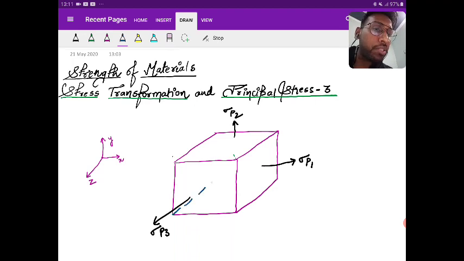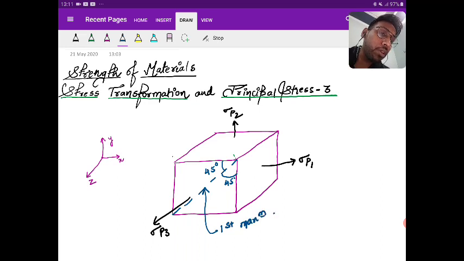I'm saying this as the first shear plane, just to help you understand. This is at 45 degrees to the two principal planes. So this is your first maximum shear plane.